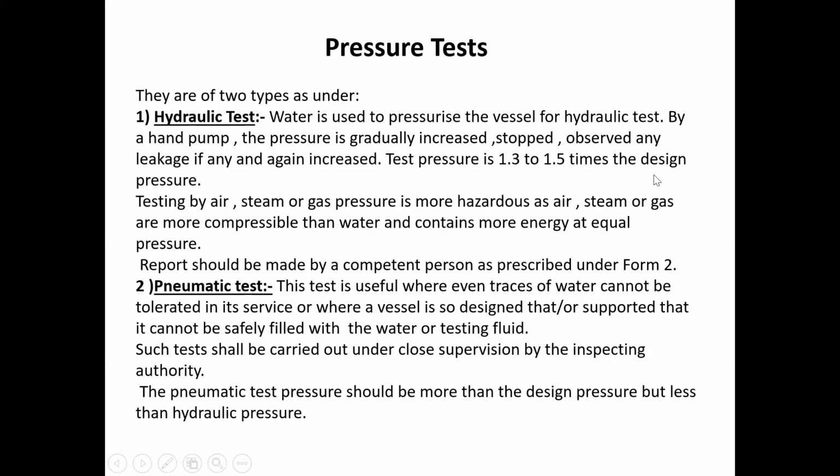We already discussed what exactly the design pressure is, and we are allowed to increase it maximum up to 1.1 times the design pressure. But for the hydraulic test, we increase the test pressure up to 1.3 to 1.5 times the design pressure.